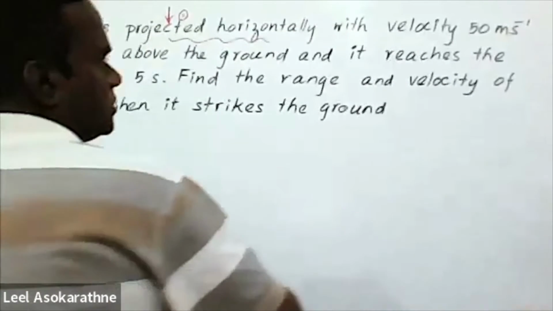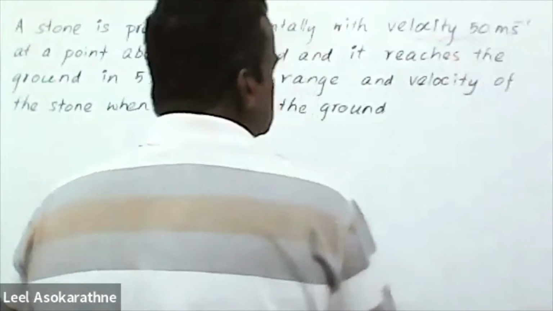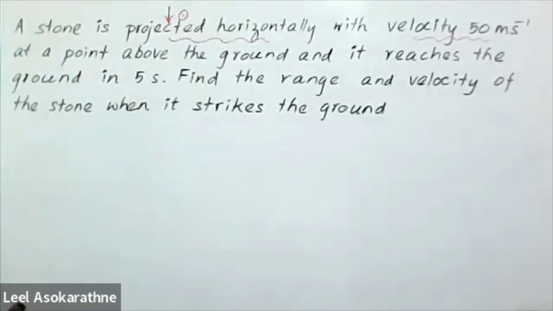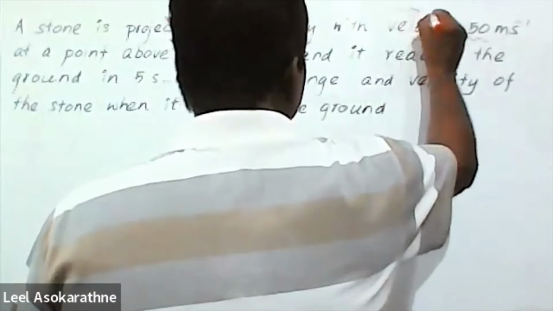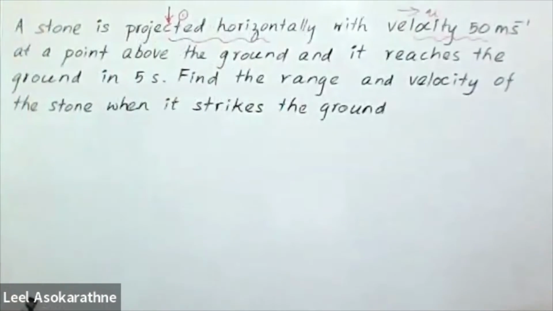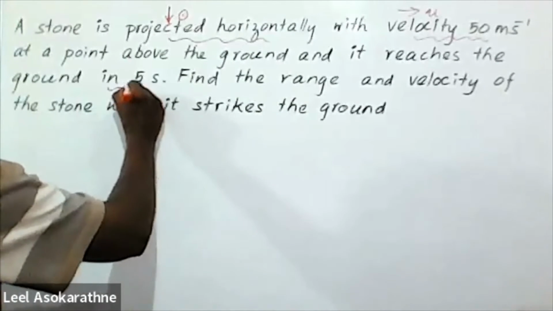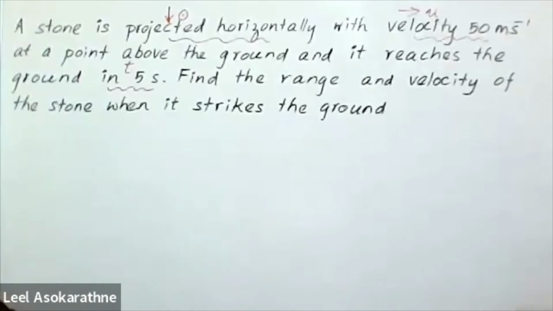Then there is its horizontal component, 50 meters per second, the horizontal velocity, and the time taken, or we can say time of flight, 5 seconds.